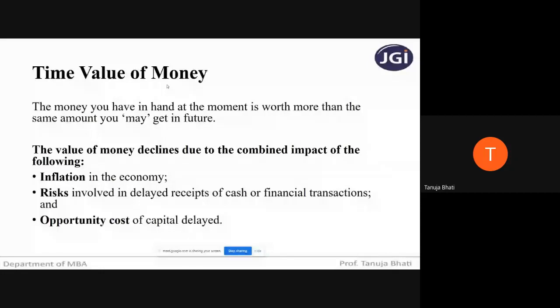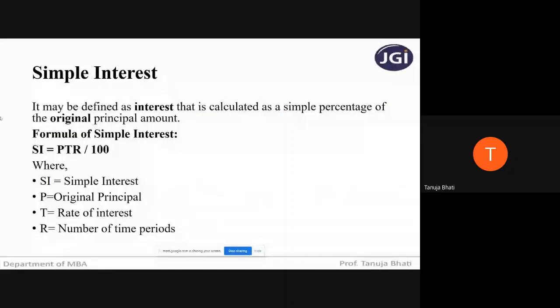Next, there is something called simple interest. It may be defined as interest that is calculated as a simple percentage of the original principal amount. Students, for example, suppose you are keeping 10,000 rupees in a bank on simple interest for a period of 10 years. Today you go to a bank, you put 10,000 into the bank on simple interest, and every year you will be receiving interest on 10,000 only.